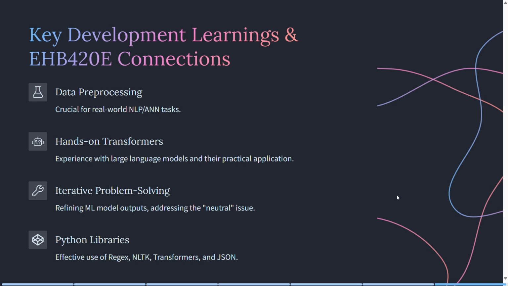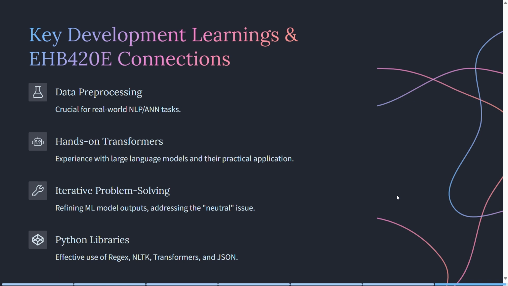Third, the necessity of iterative problem solving, particularly in refining model outputs like addressing the neutral issue, which aligns with the course objective of evaluating and tuning neural network performance.